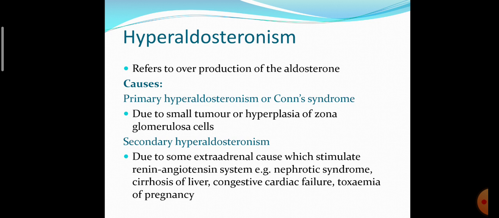After Cushing syndrome, if aldosterone level increases, then what happens? Hyperaldosteronism. Primary hyperaldosteronism is known as Conn's syndrome, which occurs due to a small tumor or hyperplasia of zona glomerulosa cells. Secondary hyperaldosteronism is due to some extra-adrenal cause which stimulates the renin-angiotensin system: nephrotic syndrome, cirrhosis of liver, congestive cardiac failure, toxemia or pregnancy. So these are the causes of secondary hyperaldosteronism.